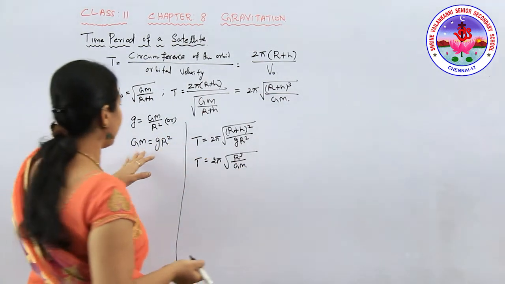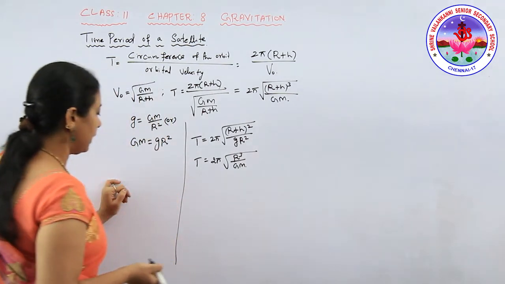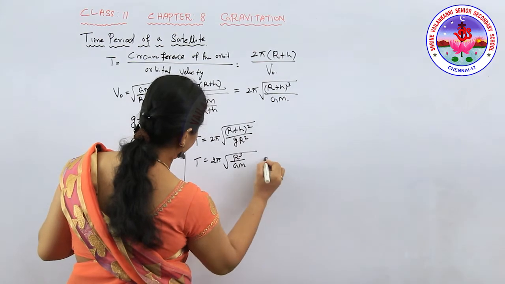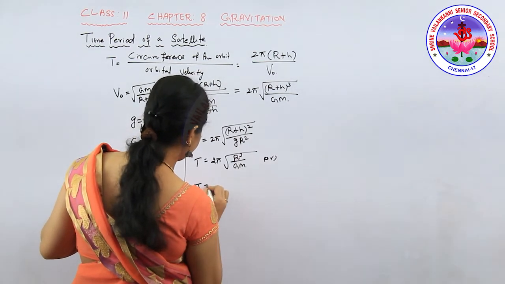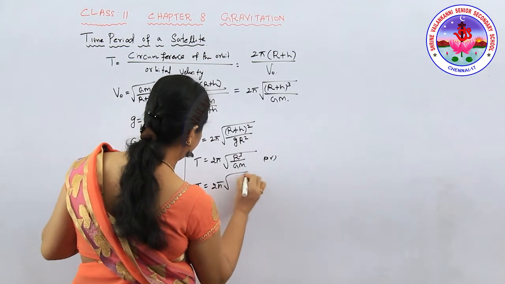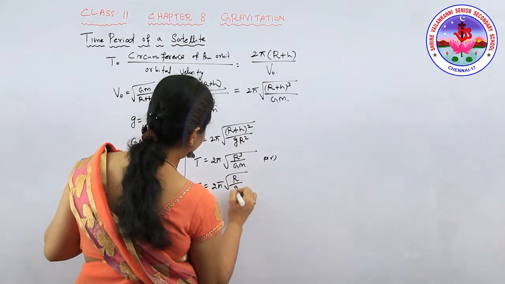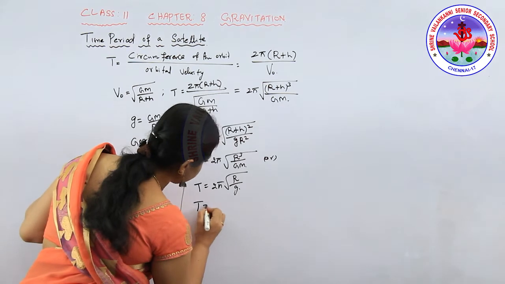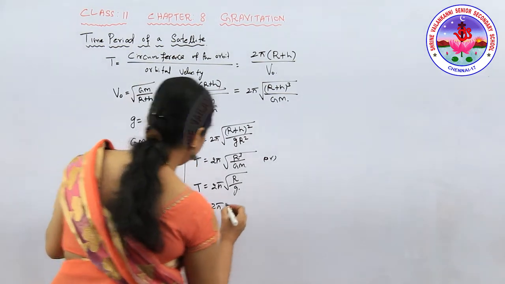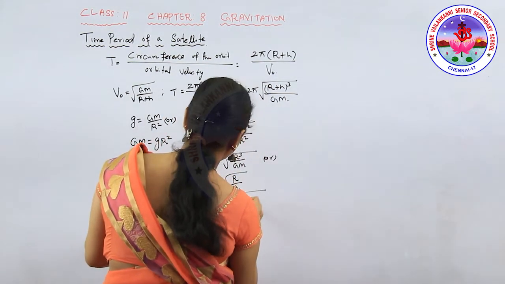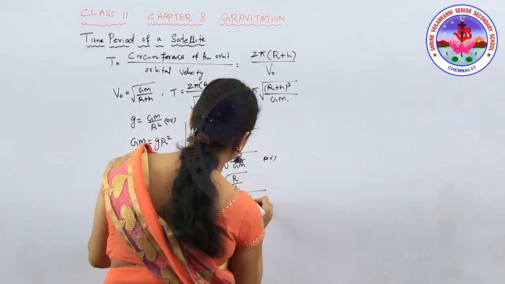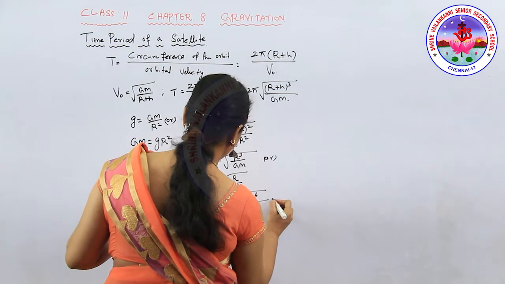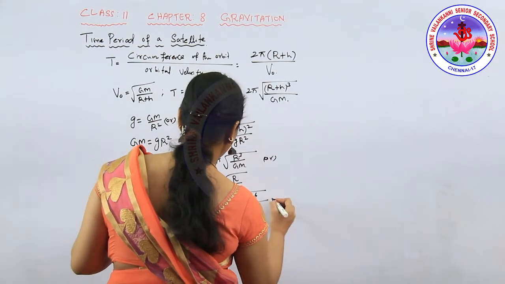Instead of the g r square we have applied, right? Yes. Now you can write that T which is equal to 2 pi root of r by g. Now T is equal to 2 pi into root of the r value, which is 6.4 into 10 power 6, whole divided by the g value, which is 9.8. Then you will get the value of